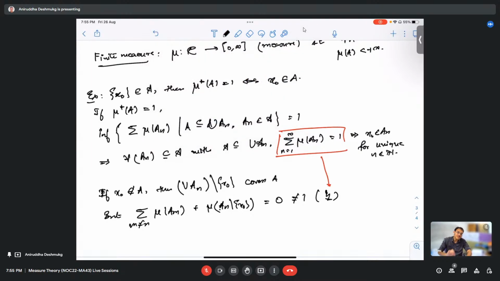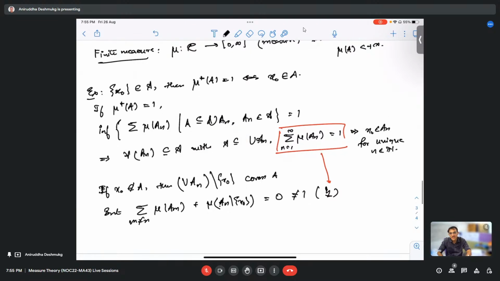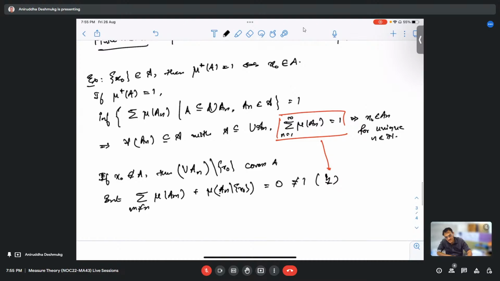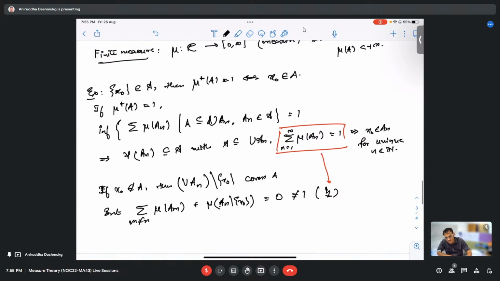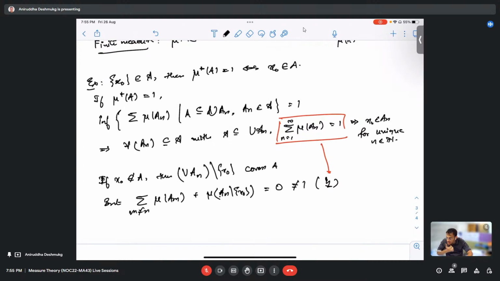And if x naught is inside A, then that is the easier part, because every cover must have x naught inside of it, and therefore the sum is always 1. So okay, this is one thing. Prasanjit, do you have any other questions?